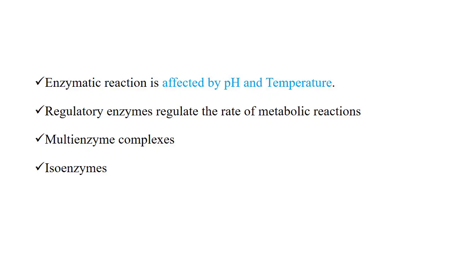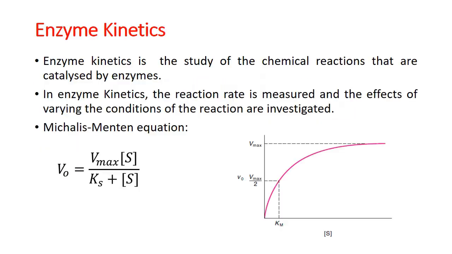Multi-enzyme complex. A multi-enzyme complex is a single enzyme containing different active sites on its different subunits, where different substrate molecules are bound and different products are released. So a single protein catalyzes a multi-step enzymatic reaction. Isoenzymes are enzymes which catalyze the same reaction but their amino acid sequence is different. They are encoded by different genes and have different molecular weights but catalyze the same reaction. For example, lactate dehydrogenase is found in 5 different isoenzymes.